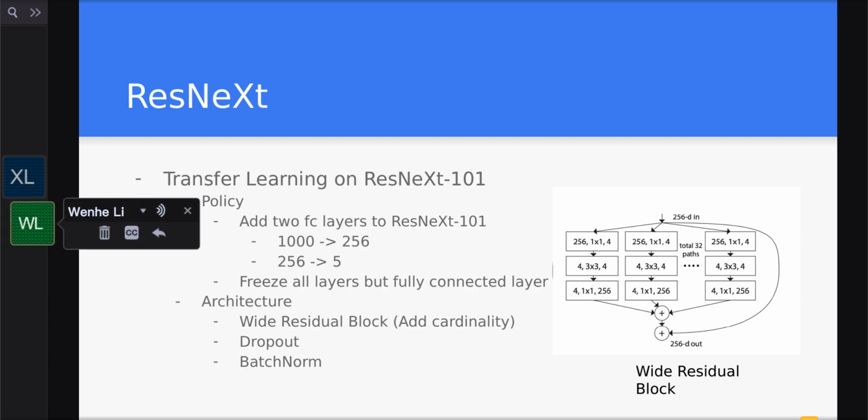In terms of architecture, this model introduces wide residual blocks, aka aggregated residual transformations, to edit the cardinality of networks. Besides, to avoid overfitting, this model introduces dropout, which could randomly drop neurons in the model, and batch normalization, which could do normalization in each batch input.